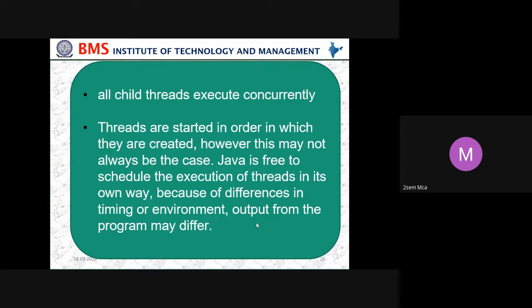All child threads execute concurrently. Threads are started in the order in which they are created. However, this may not always be the case. Java is free to schedule the execution of threads in its own way. Because of differences in timing or environment, the output from the program may differ.